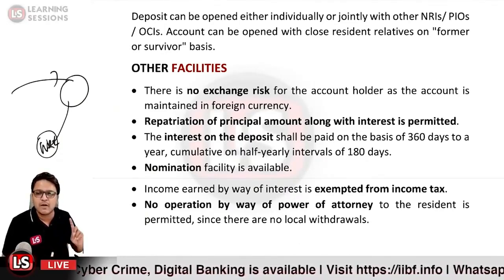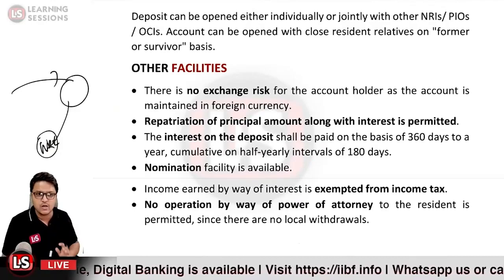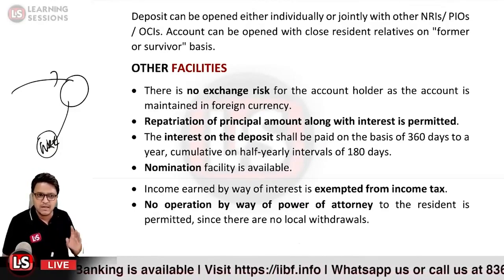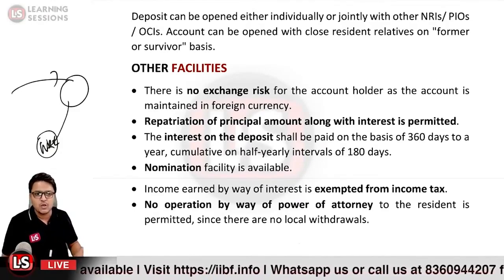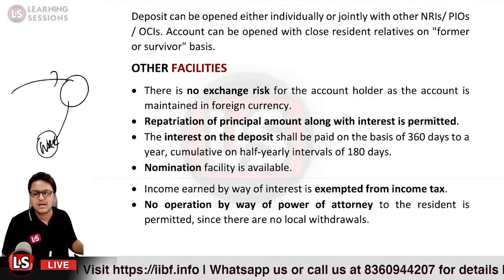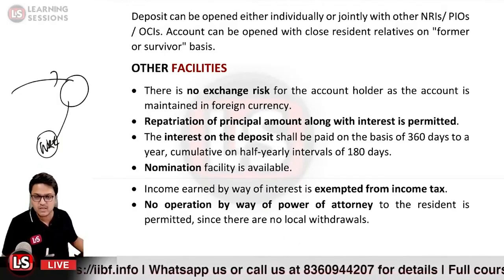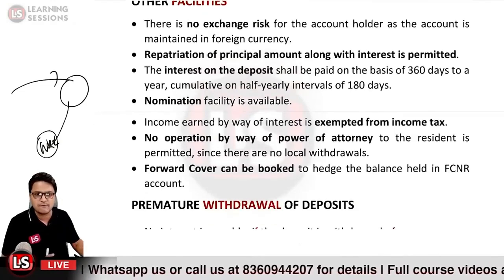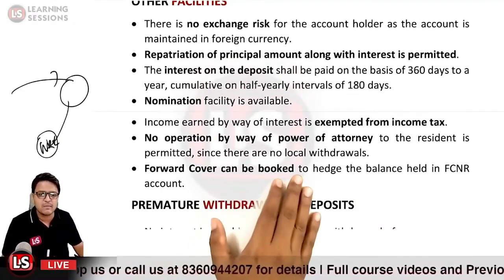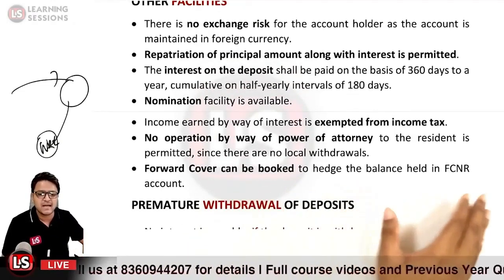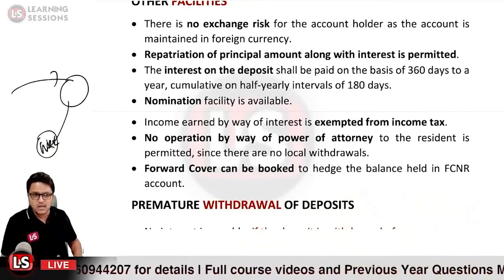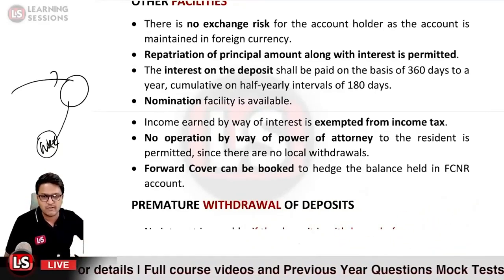So no operation by way of power of attorney. In no case will the operation be permitted by way of power of attorney to the resident, because there are no local withdrawals. And further, forward cover can be booked to hedge the balance held in the FCNR account. You can cover it with the forward contract.